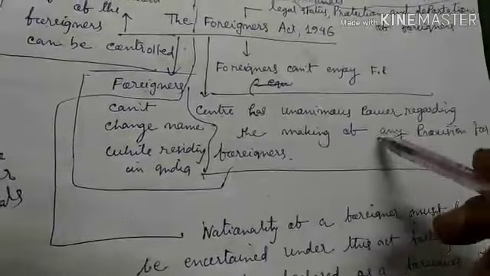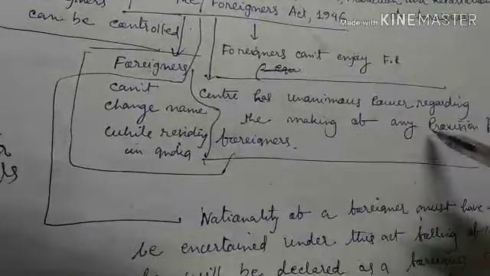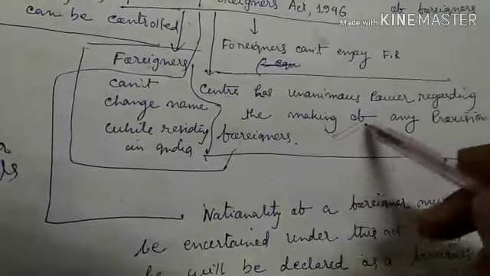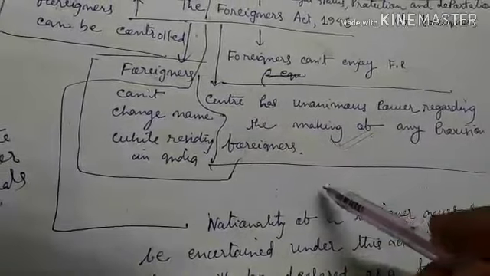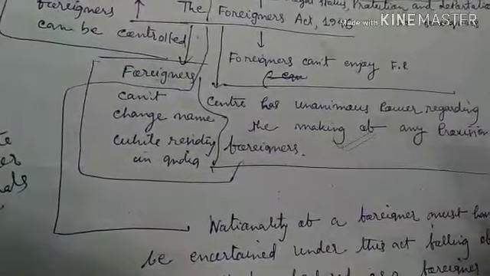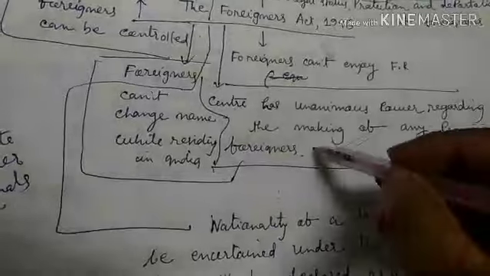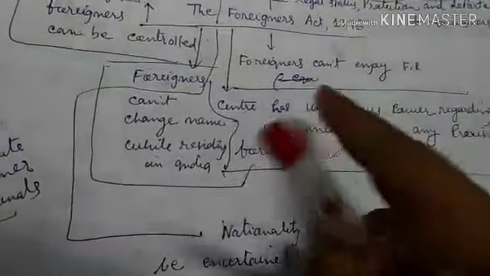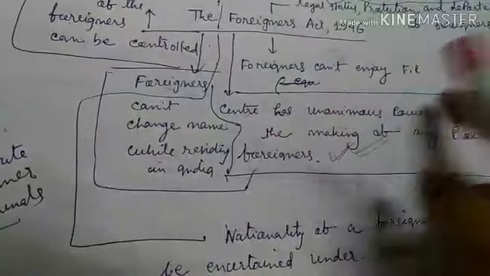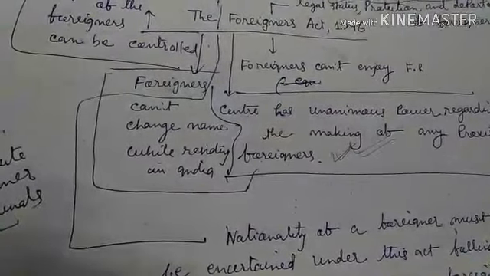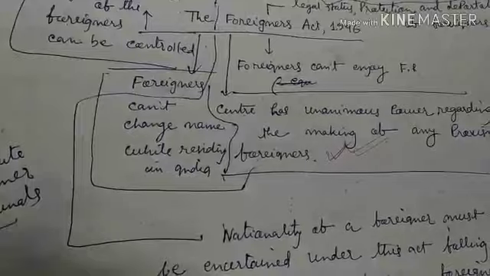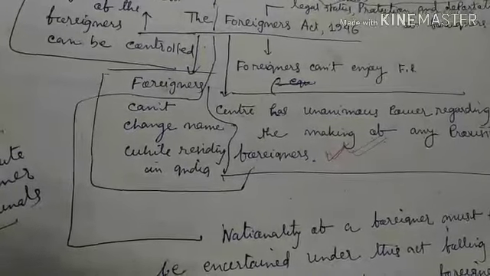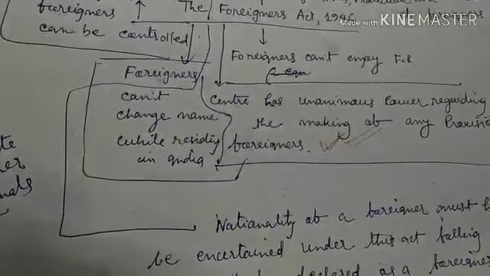Center has unanimous power regarding the making of any provision for foreigners. This is very important because, as per the article, this is the provision where recent changes have been made. Under this Foreigners Act 1946, Center has the extraordinary power to deal with the foreigners. Center can make any provisions regarding the foreigners.